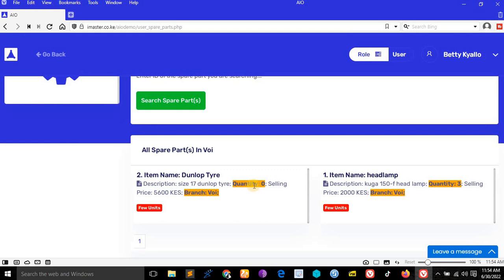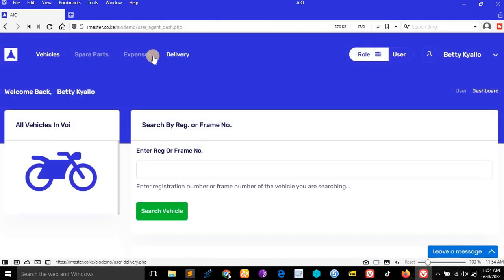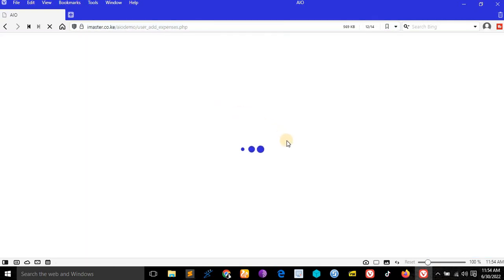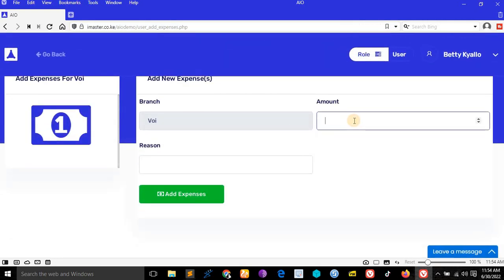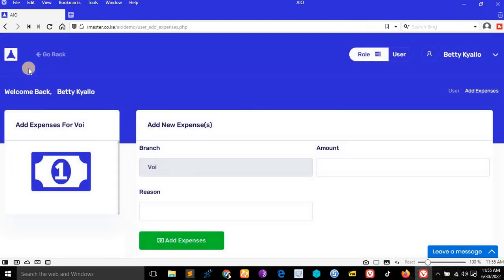They just say, the boss sits down and puts in paper, this is the amount of Dunlop tire as I have sent to you. So he updates the quantity for this item number 2. See, good. So if we go back, we'll go to expenses. She can add an expense. For example, she can say 800, 900 lunch and refreshment. You see, like that. Expenses added successfully.